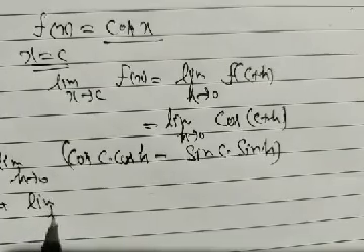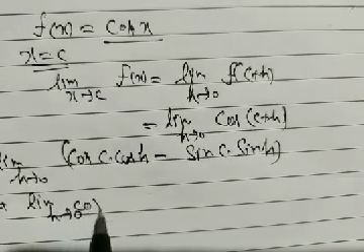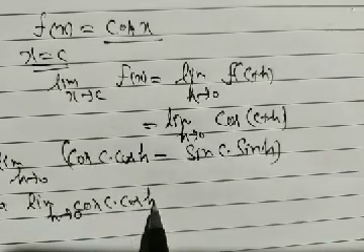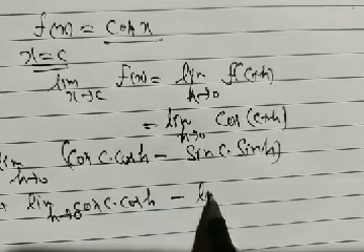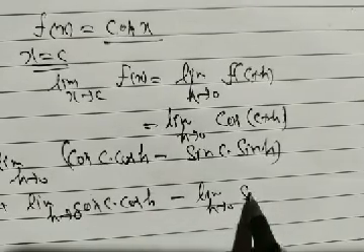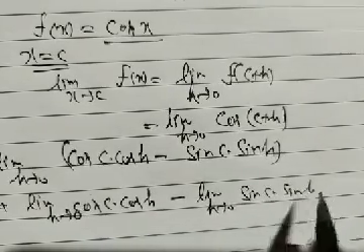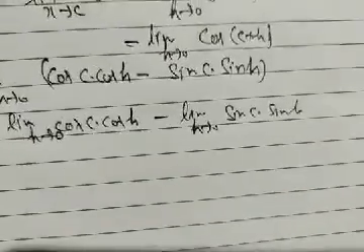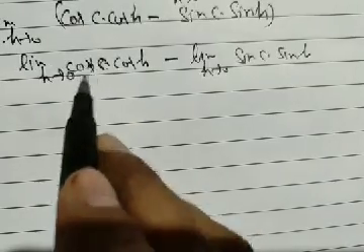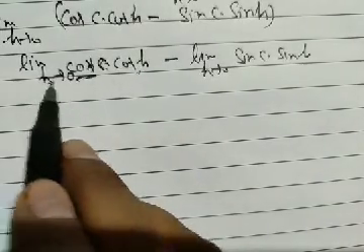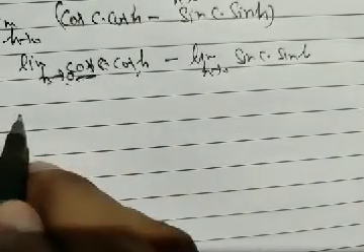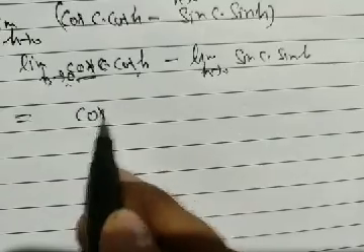Now limit h tends to 0, cos c into cos h minus limit h tends to 0, sin c into sin h. Treating cos c as a constant, as h tends to 0, cos h value is 1, so this is equal to cos c.